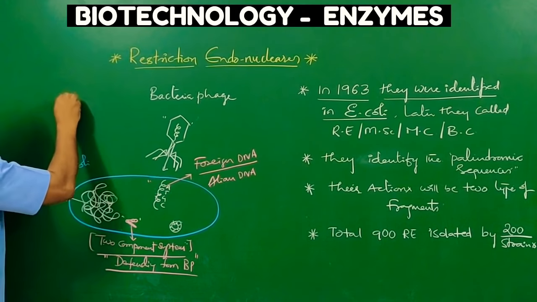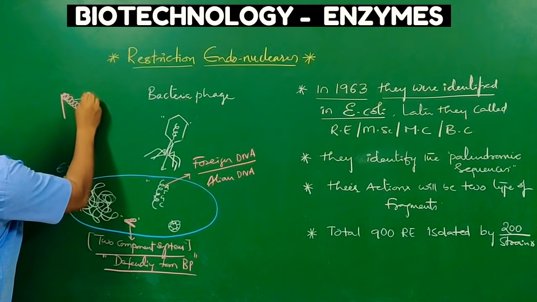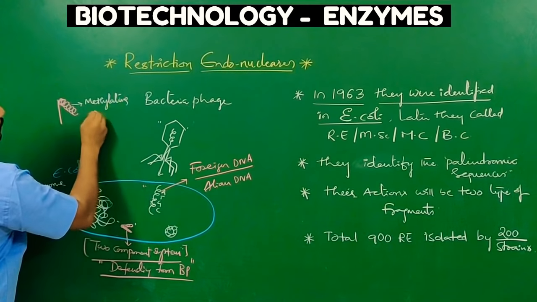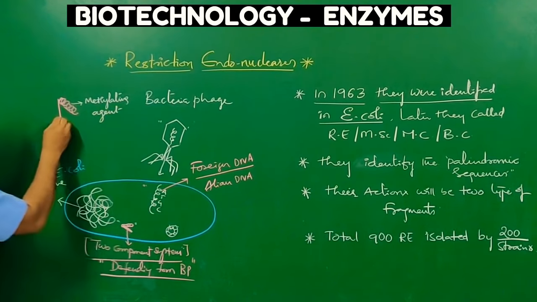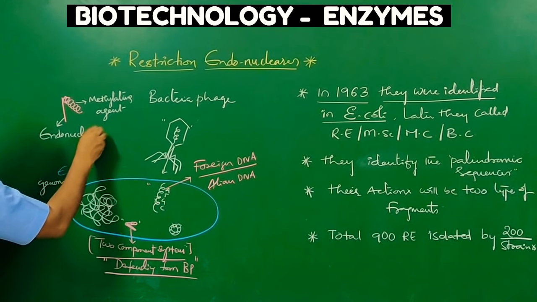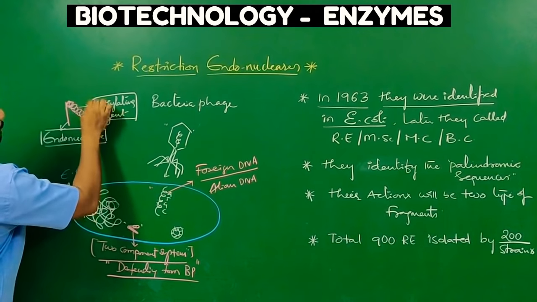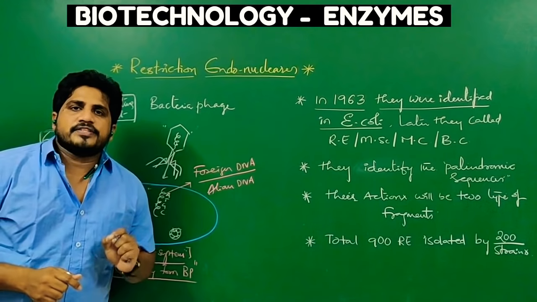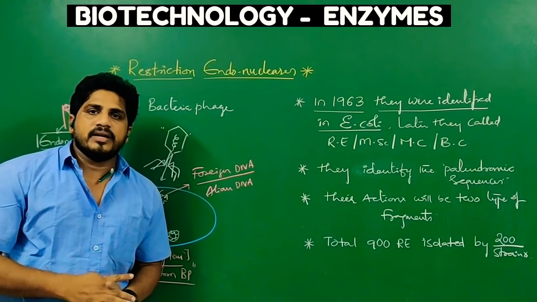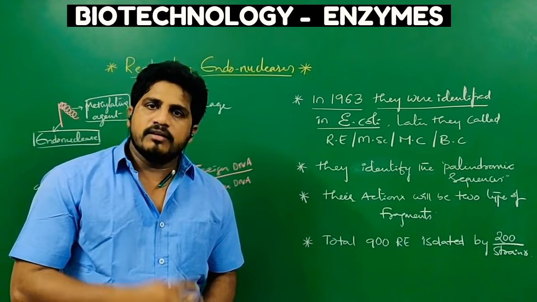I will make it a little wider here. In the two component system, one is a methylating agent, and the other is an endonuclease. These two together are called the defense system of the bacteria. This type of defense is present in only a few bacteria, not in all bacteria. The best example is E. coli. In many genetic engineering experiments, E. coli is used as a tool.